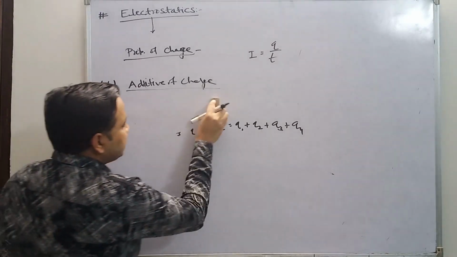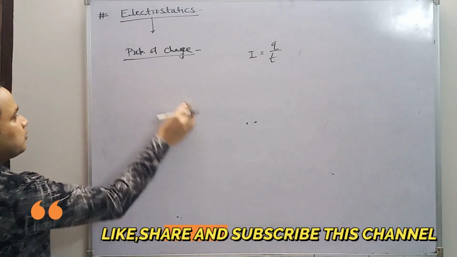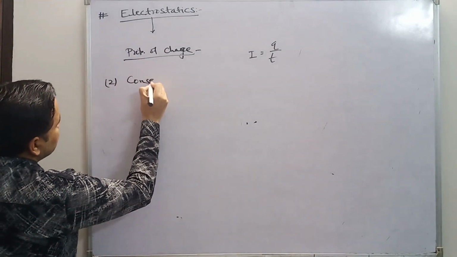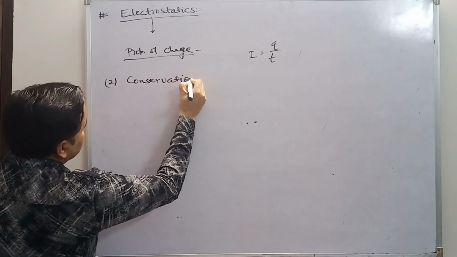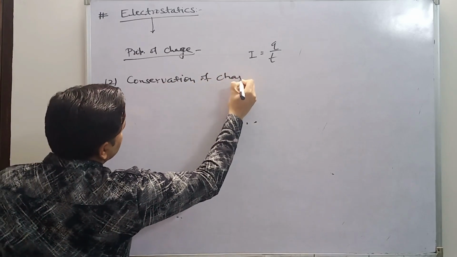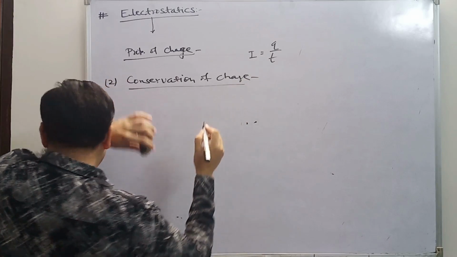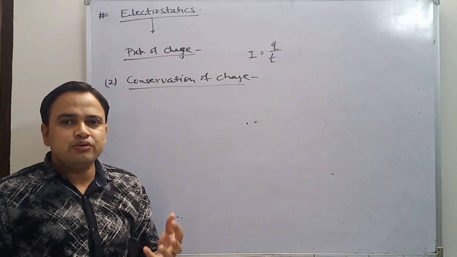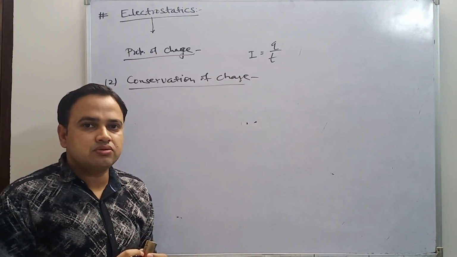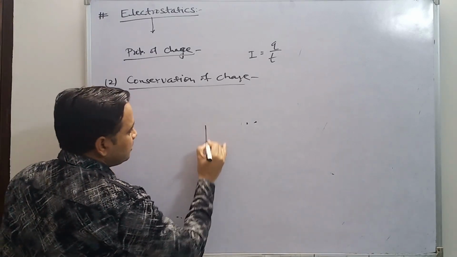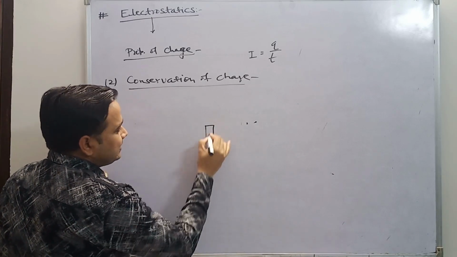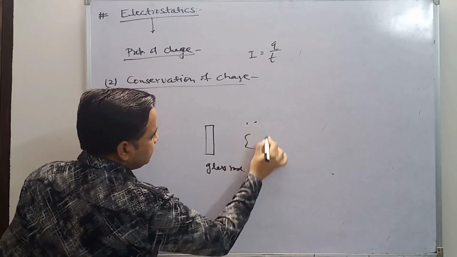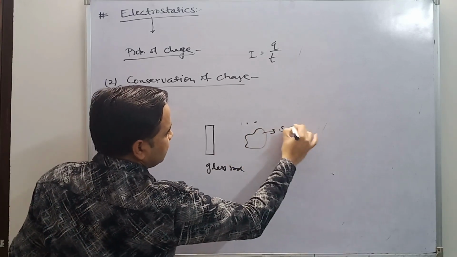Similarly, the next property, a very important property, is conservation of charge. What is the meaning of conservation of charge? Conservation of charge means, in other words, that the total charge is constant. Again, I am taking that example. Suppose this is a glass rod and this is a piece of silk.